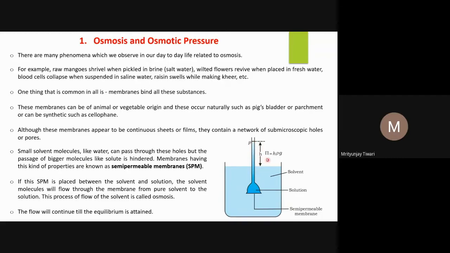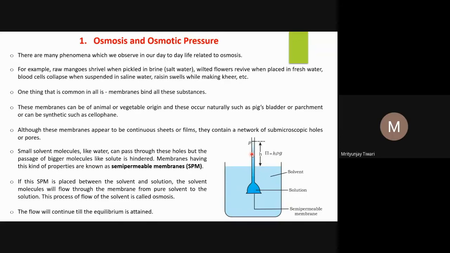We know the pressure is equal to h rho g, where h is the height of this column, rho is the density of the liquid in this column, and g is the gravitational acceleration. The water moves through the semi-permeable membrane, rises into this tube, and after a certain time it stops, meaning it attains equilibrium.